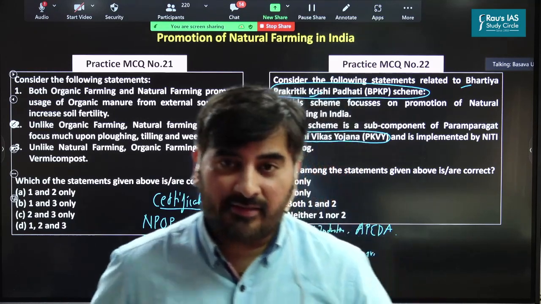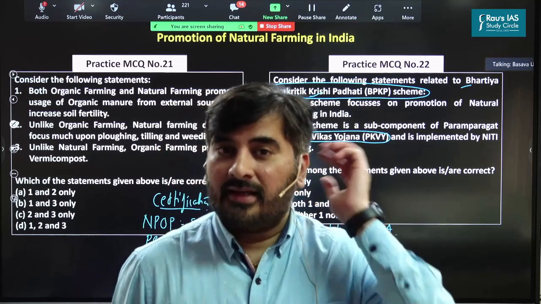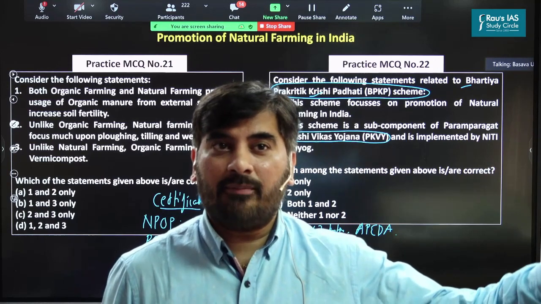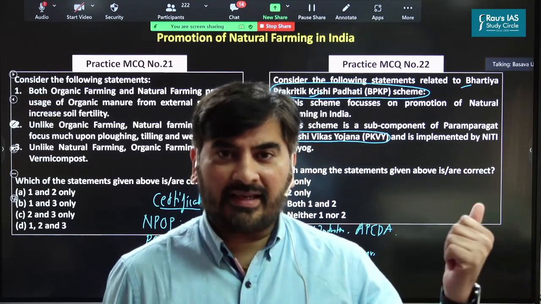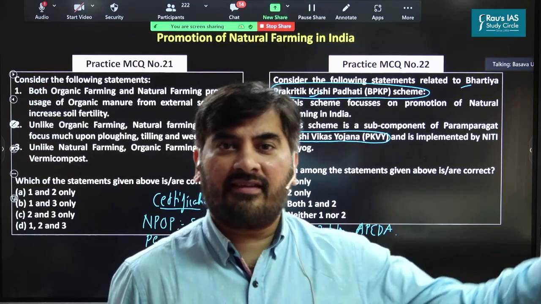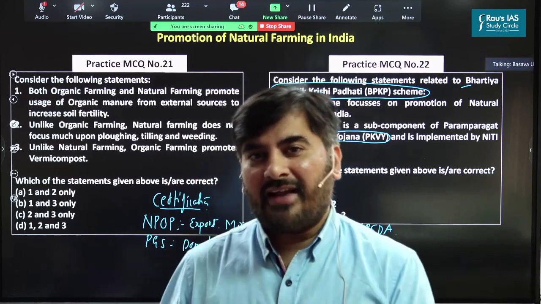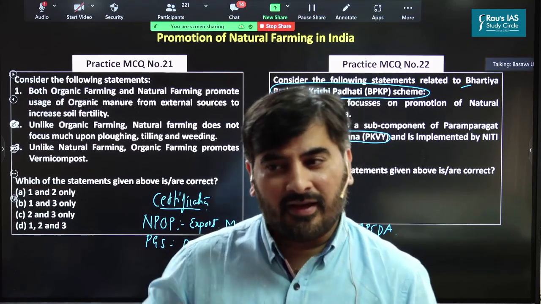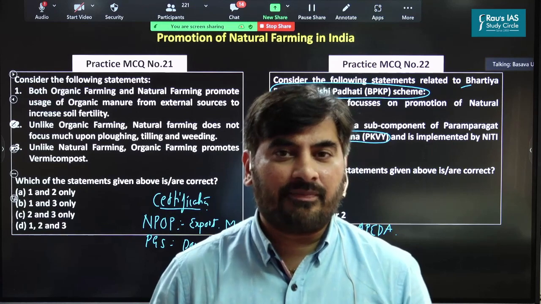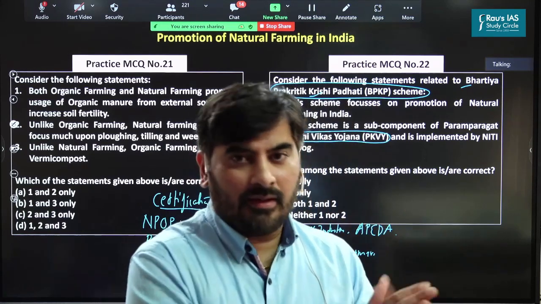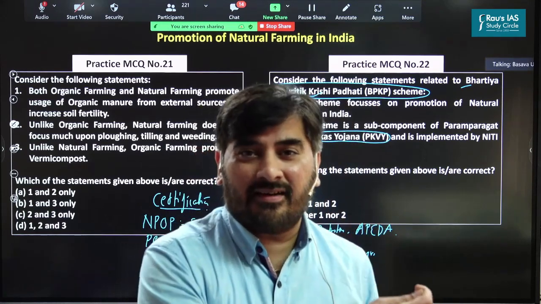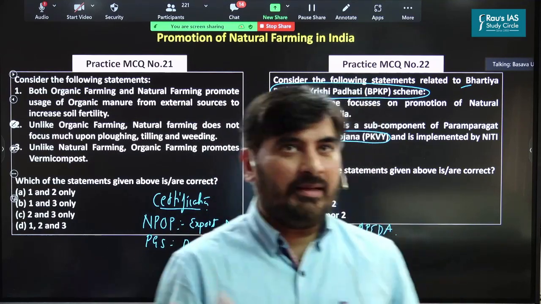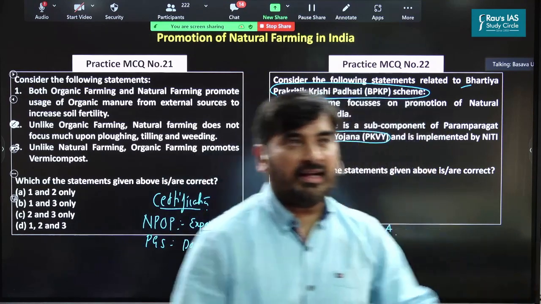Last and most important is, in case of organic farming, the farmers would have to procure certain things from outside the field. For example, the farmers may have to procure things such as organic manure, vermicompost, etc. from outside the field. But in case of natural farming, farmers don't have to use any external sources. Everything they're using is from the field itself. That is why we say that organic farming is a little costly in comparison to natural farming.